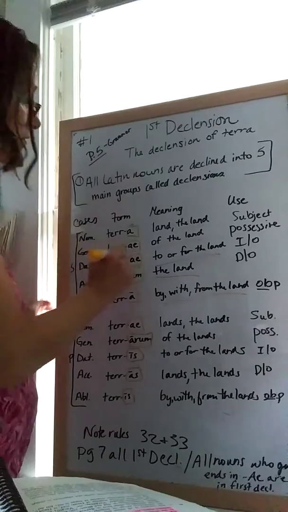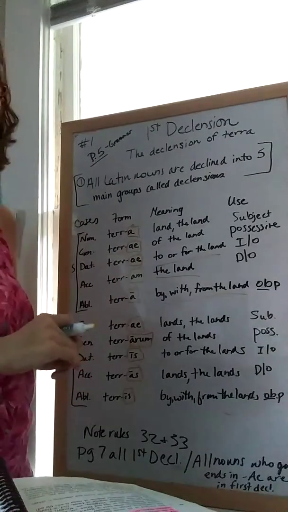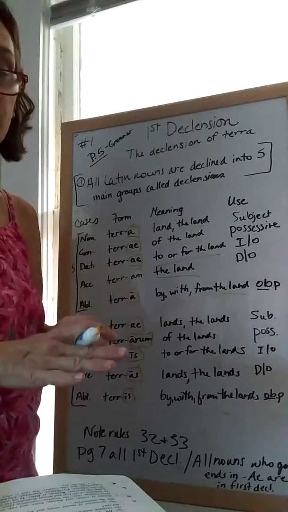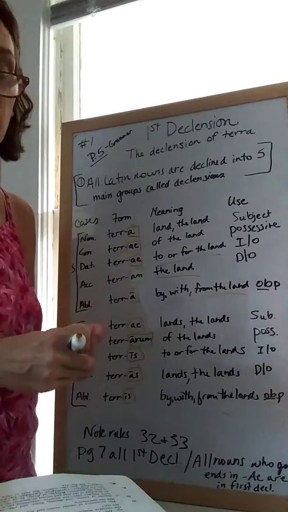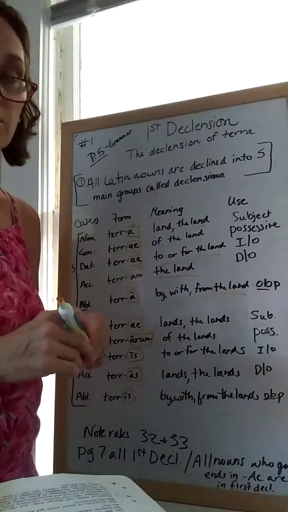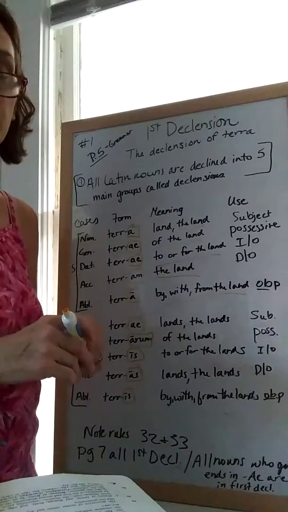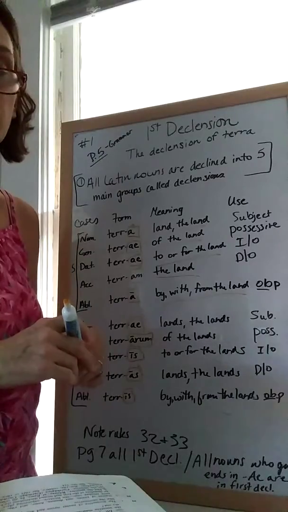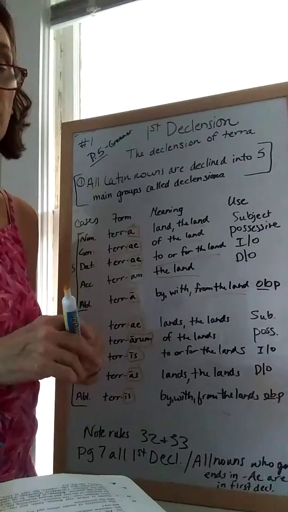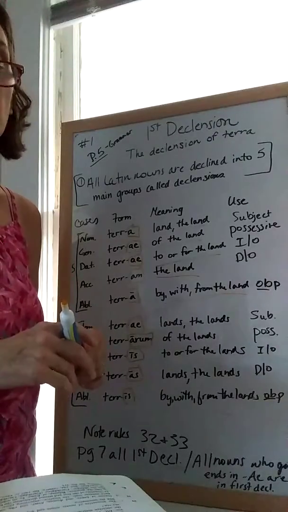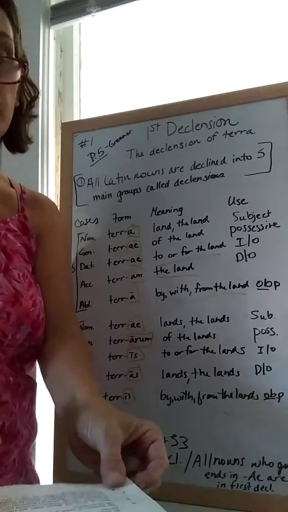So the stem of terra is ter. We always look to the genitive singular and the ending of the genitive singular to decline the noun.